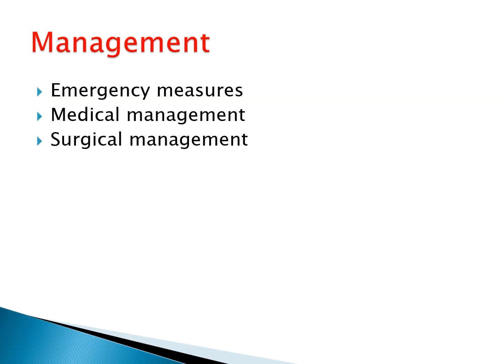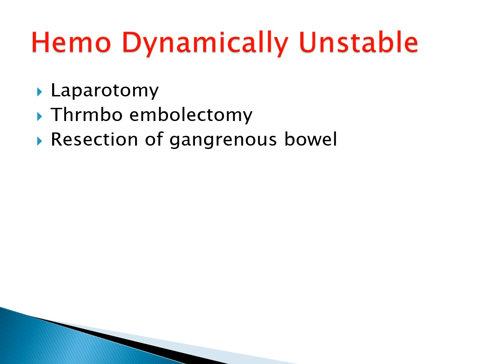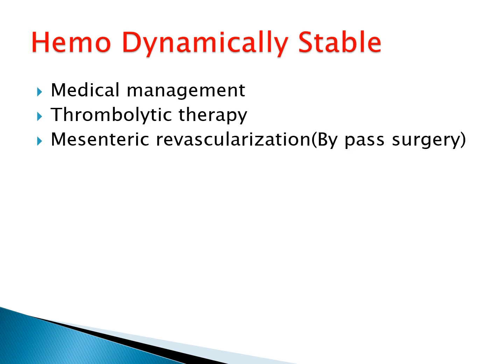And then starts the management. First of all, emergency measures, medical management, and surgical management. We have to assess the patient very clearly, to divide the patients into two different types. First, if the patient is hemodynamically unstable, you must refer the patient to the surgeon to go for laparotomy, and then the surgeon assesses the possibility of thromboembolectomy and resection of the gangrenous bowel. And if the patient is hemodynamically stable, then you have to go for the medical management.